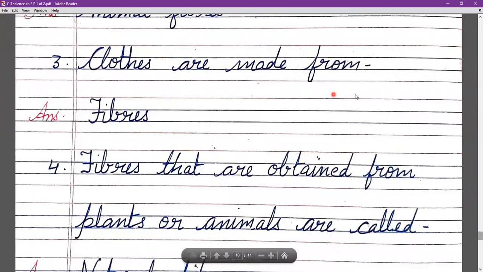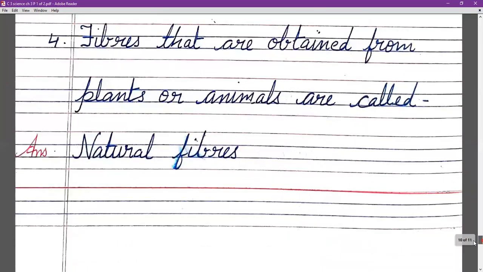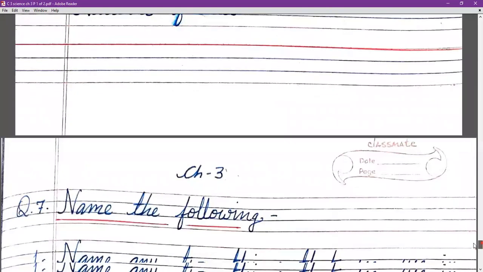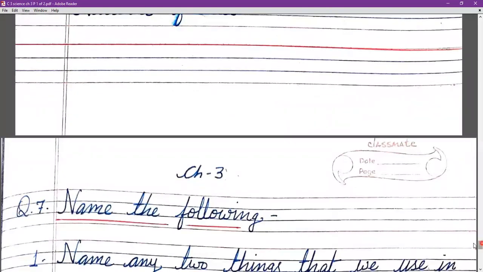3rd, clothes are made from fibers. 4th, fibers that are obtained from plants or animals are called natural fibers. जो हमें plants और animals से fibers मिलते हैं वो होते हैं natural fibers. Now after this we have name the following.